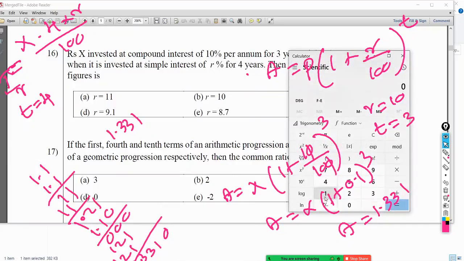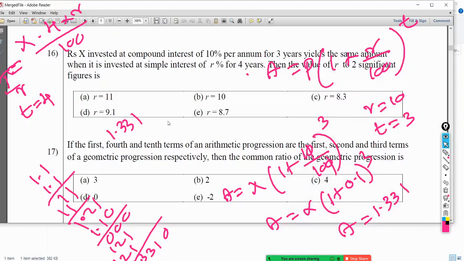1.1 to the power 3. So therefore the interest is 1.331 minus... Value of r, they ask, right?